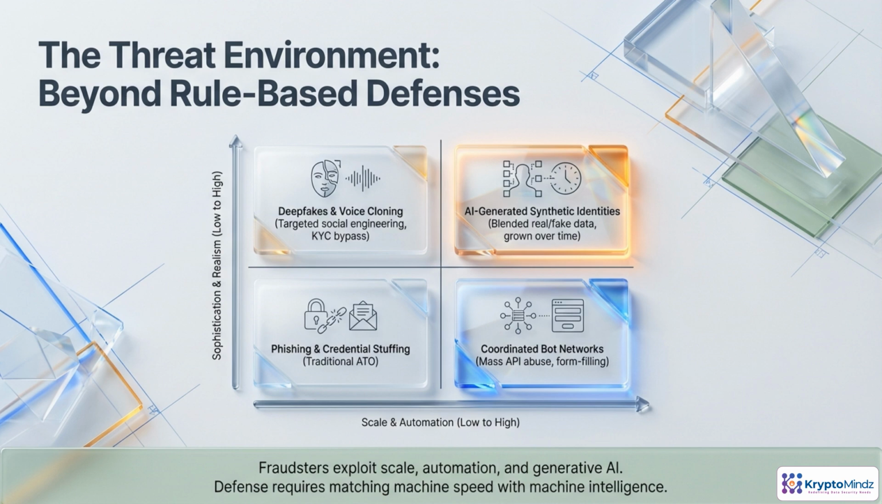Modern identity threats now operate on two axes: realism and scale. At the low end of sophistication, we still see phishing and credential stuffing, now amplified by automation. At the high-scale end, coordinated bot networks hammer APIs and forms, simulating millions of users. As realism increases, generative AI powers convincing deepfakes and voice cloning for social engineering and KYC bypass. Beyond that, attackers build synthetic identities that blend real and fake data, then age them into trusted customers. Static, rule-based defenses can't keep up with this landscape. We need adaptive, intelligence-driven protection.